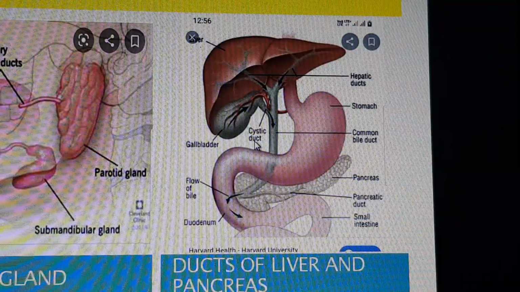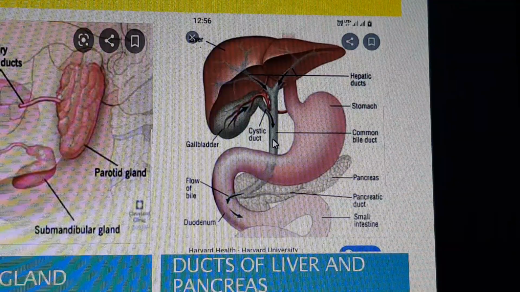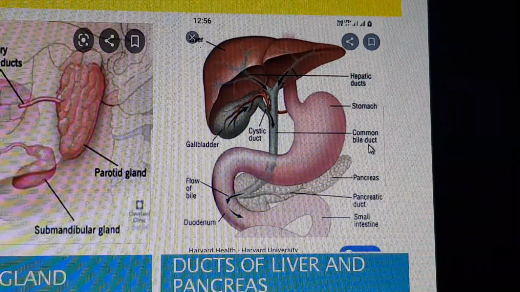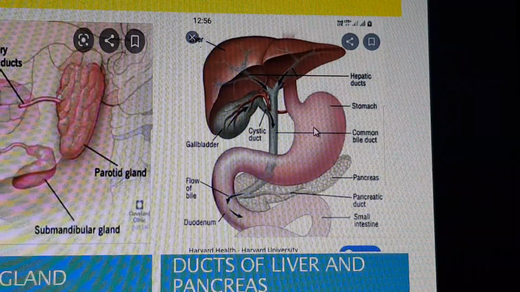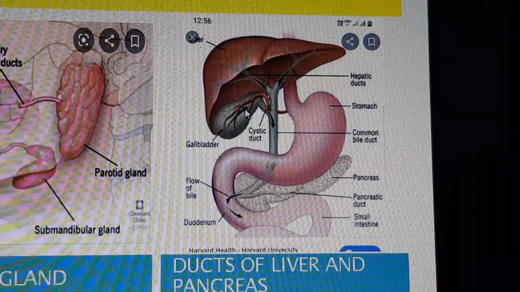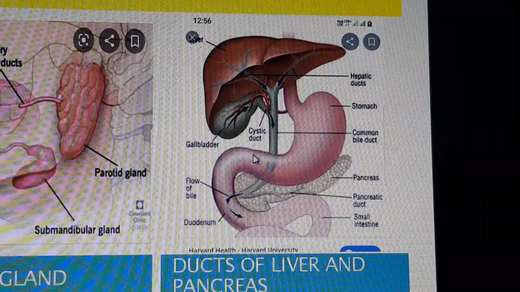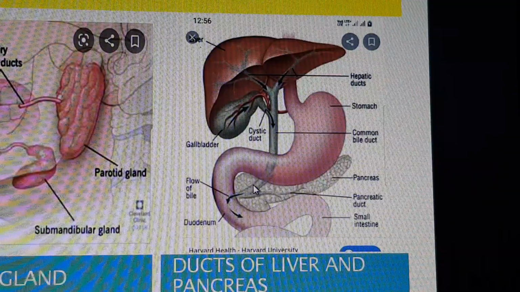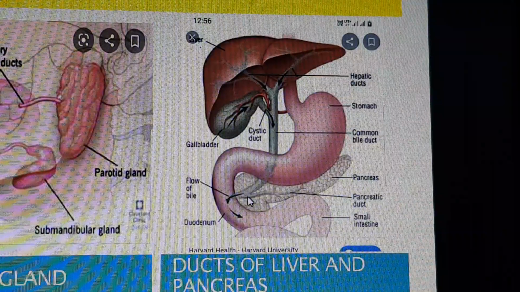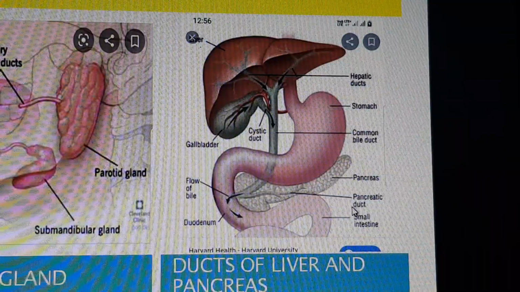Now the combination of the cystic duct with the common hepatic duct forms the common bile duct, as you can see here in the name. This common bile duct brings the concentrated bile, first from the liver and then from the gallbladder. It moves down, but it does not go directly to the duodenum. It first unites with another duct, the pancreatic duct. Just see the arrow here, the pancreatic duct.